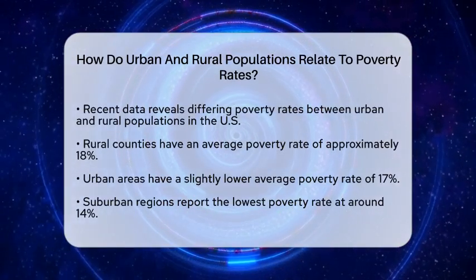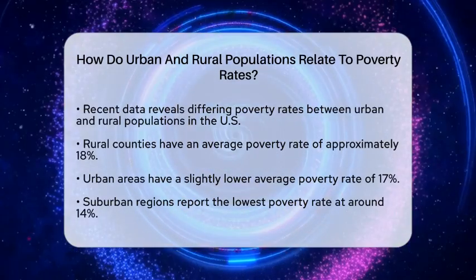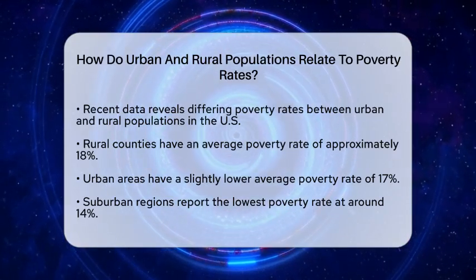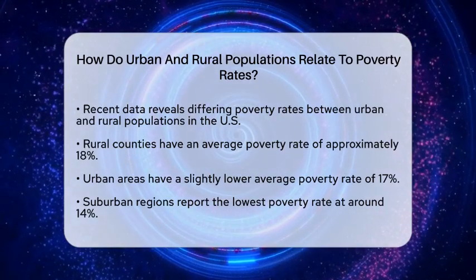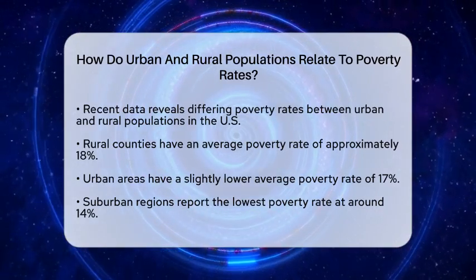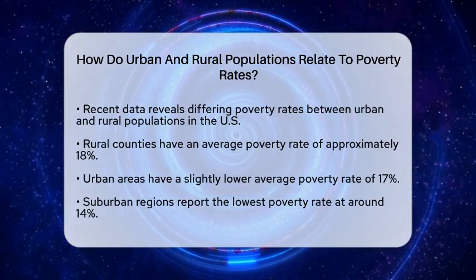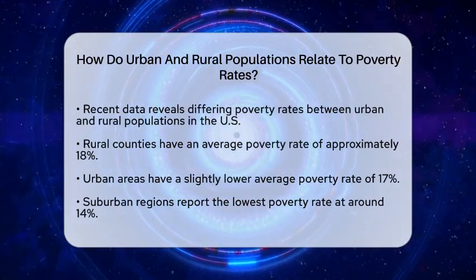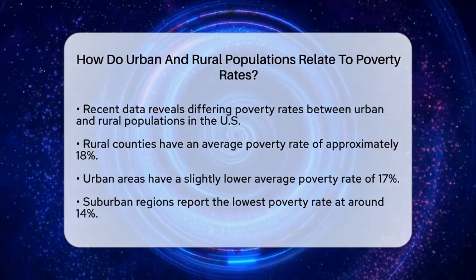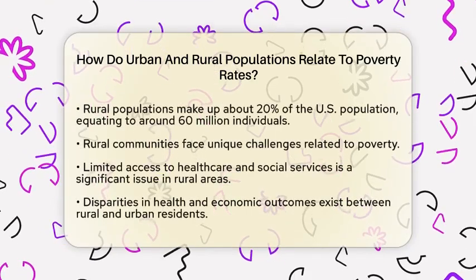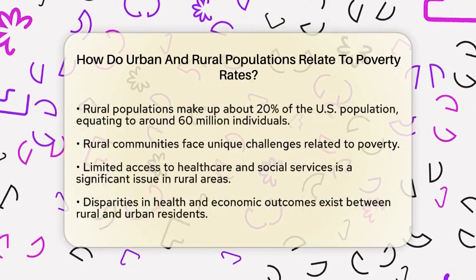Recent data shows that poverty rates differ between urban and rural areas. As of now, rural counties have an average poverty rate of about 18%. This is slightly higher than the 17% average found in urban areas. Suburban regions show an even lower rate at 14%. This indicates that poverty is a pressing issue in both settings, with rural areas facing slightly more challenges.